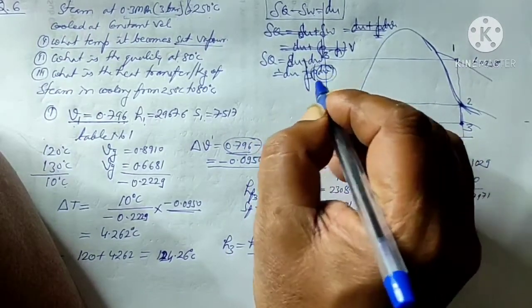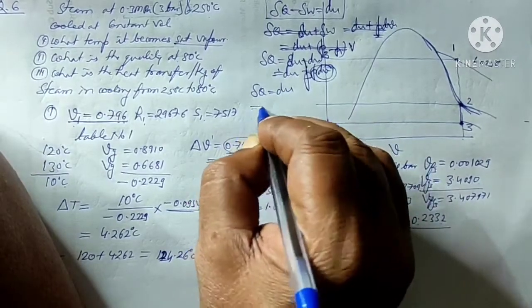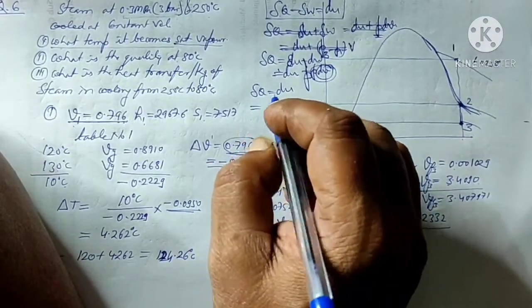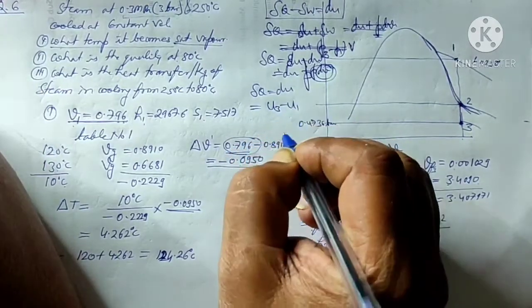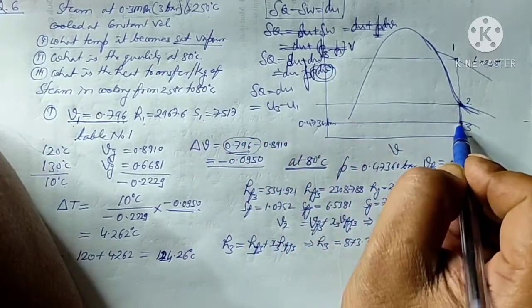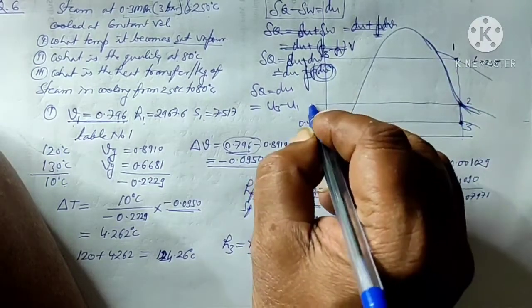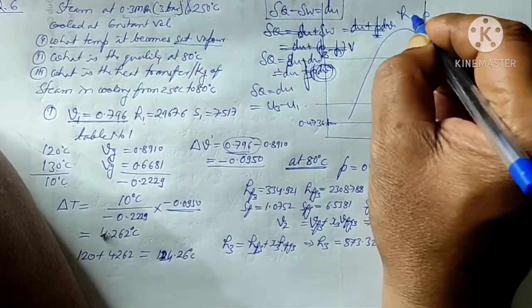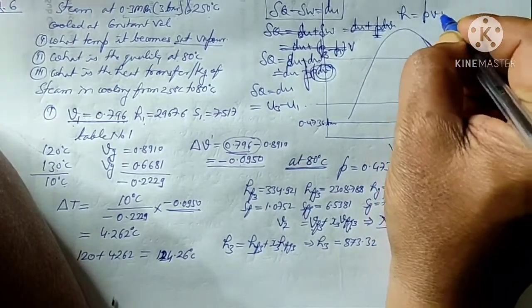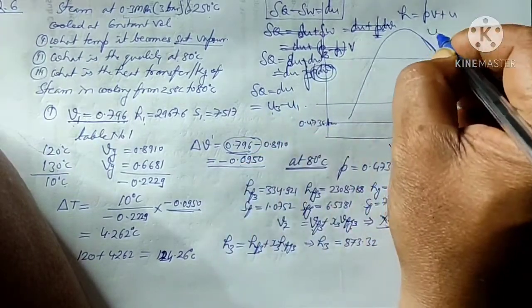So this portion will become 0. So dq will be equal to du, and du will be nothing but u3 minus u1, the final internal energy minus initial internal energy.